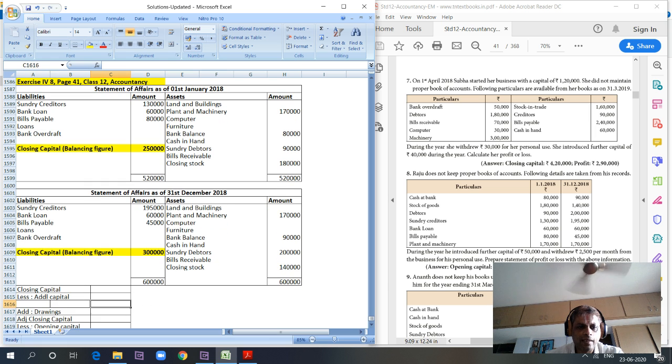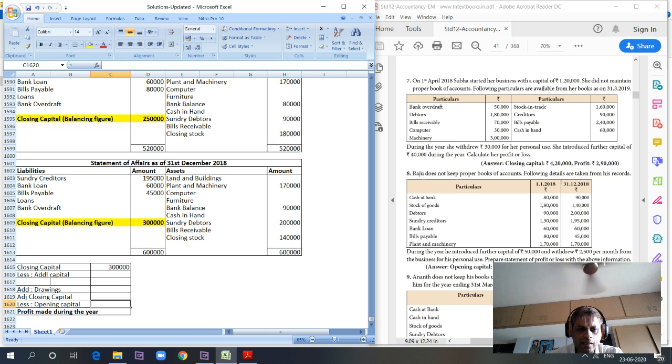Now we have to go ahead and find out the profit or loss with the data. We have closing capital of 3 lakhs. We have opening capital of 2,50,000. We have further additional capital of 50,000. So closing capital minus additional capital will give the net closing capital. What is for the year? We have drawings 2,500 per month, which is equal to 2,500 into 12 months, 30,000. Add drawings to the closing capital, that will give adjusted closing capital. Adjusted closing capital minus opening capital will give us profit for the year. Profit for the year is 30,000 rupees.